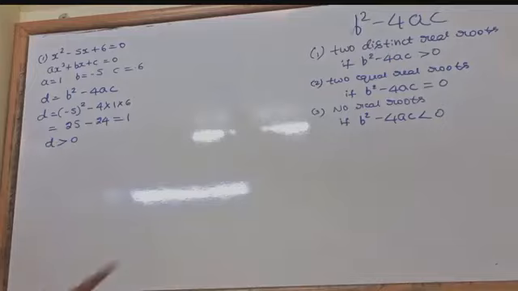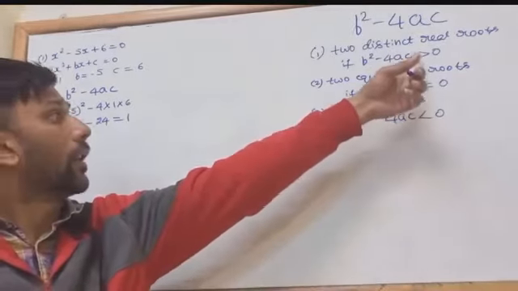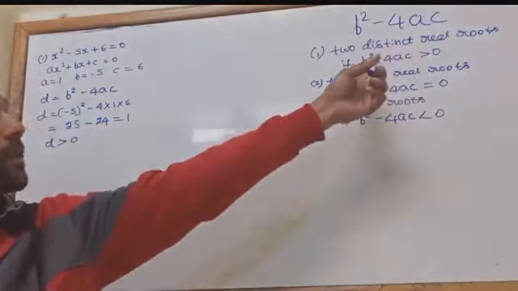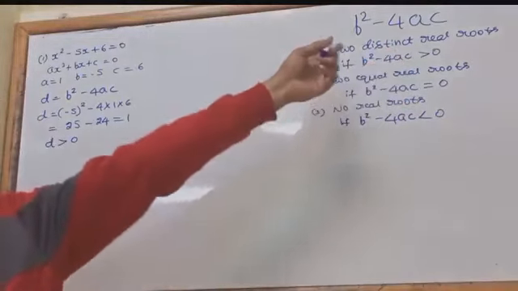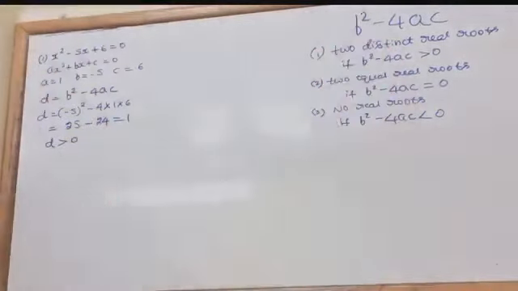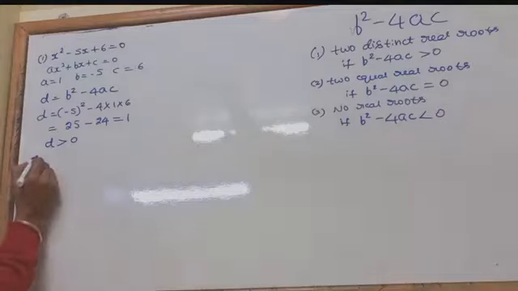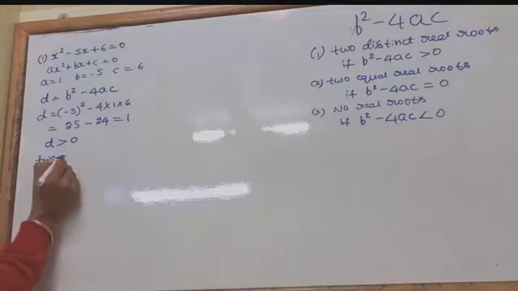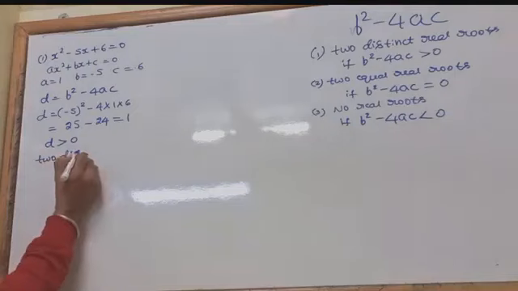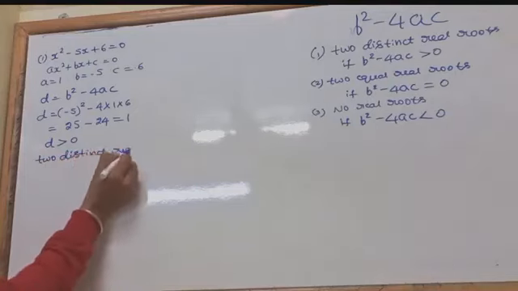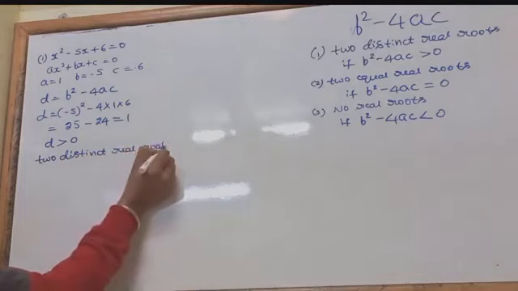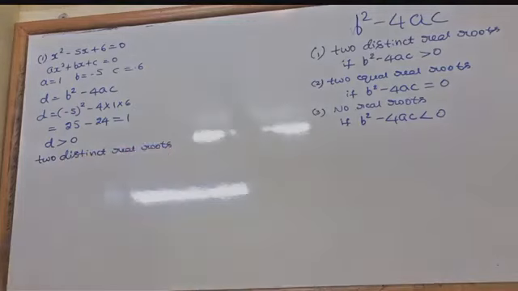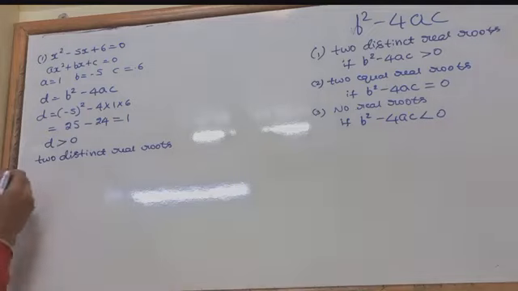Correct? So if b square minus 4ac value is greater than 0, what is the nature of the roots? That you need to write. Therefore, under that, what should we write? Two distinct real roots. So if you write this much, you get either 1 mark or 2 marks. Can you do it? Yes sir. Are you sure? Yes sir.